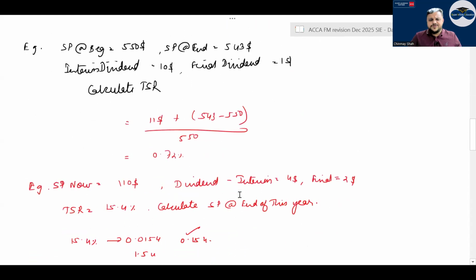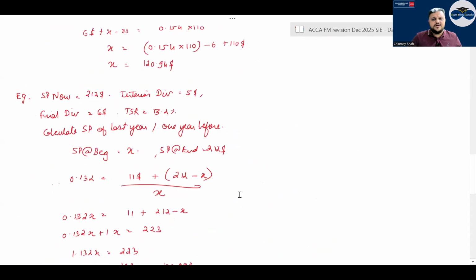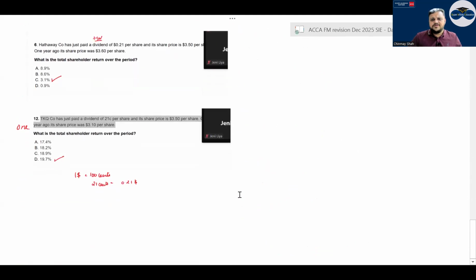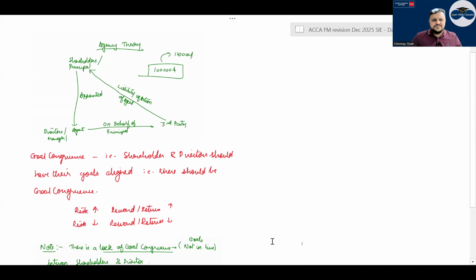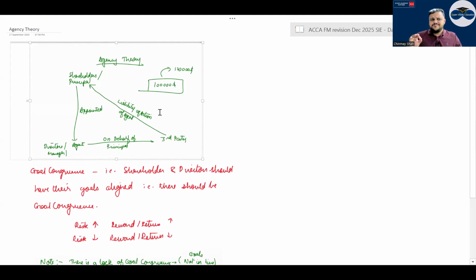If you want to practice, you can practice questions from here also. I have taken n number of questions from either your study hub or your Kaplan. Then you have something called agency theory. Agency theory is very simple and straightforward. Shareholders are principals and directors or managers are agents appointed by the principal. Directors or agents work on behalf of the shareholders with third parties. But if anything goes wrong, who is to be held responsible? The shareholder or principal.